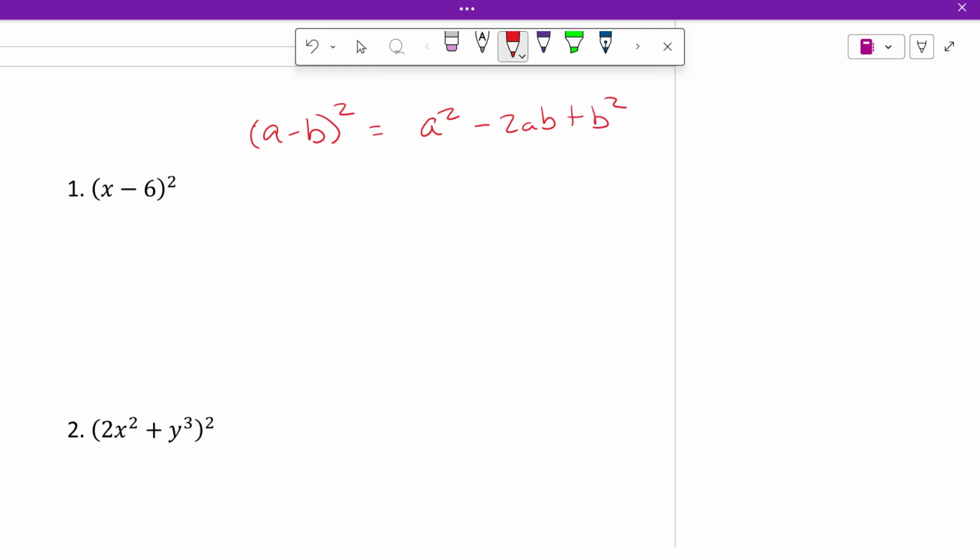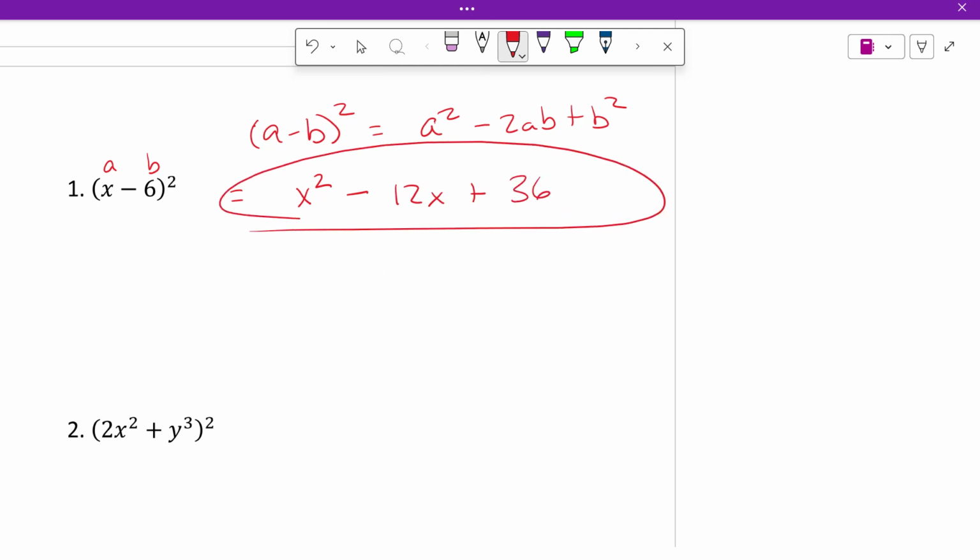So what would this be? This is a and this is b. A squared, what's x times x? X squared, minus 2 times x times 6. 2 times x times 6 is 12x. Plus 6 squared is 36.